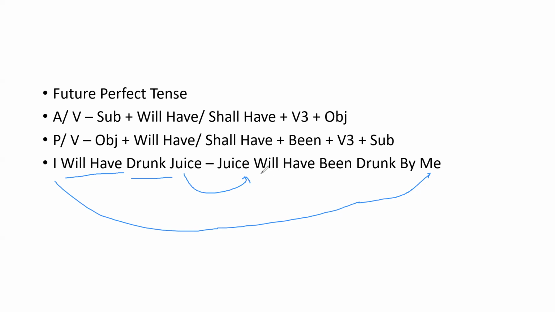Then you can write a suitable helping verb, and if it is perfect tense, after the helping verb we can write been, and then we can write the same V3. Why? Because perfect tense contains V3. The same V3 we can write in passive voice also. Then we can write the conjunction by. This is how to convert the future perfect tense active voice into passive voice. Now let's see another example.